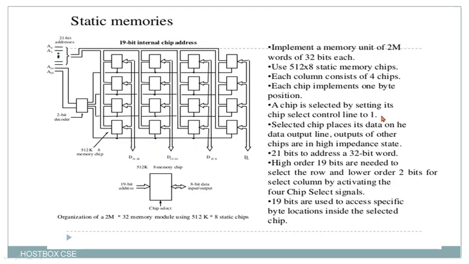Here a chip is selected by setting its chip select control line to 1. Whenever the select line is 1, that means the chip is selected, otherwise not. The selected chip places its data on the data output line. The outputs of the other chips are in high impedance state. We just told that 21 bits address a 32-bit word, and the high order 19 bits, as you see in the diagram, are needed to select the row, and the lower 2 address bits select the column by activating the four chip select signals. So if you want to do any operation, we need the support of the 19-bit internal chip address. And also 19 bits are used to access specific byte locations inside the selected chip.